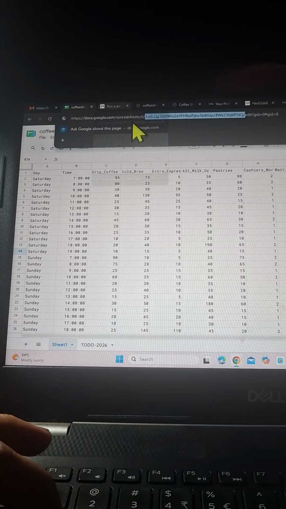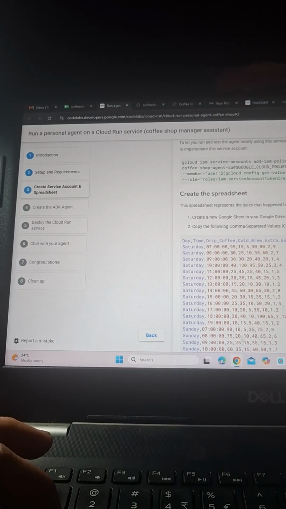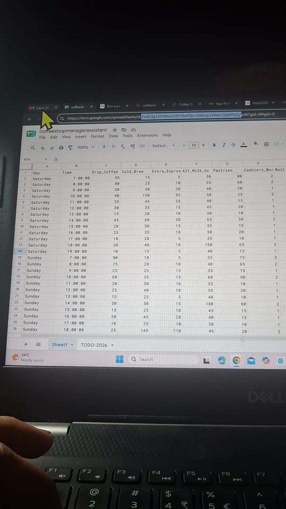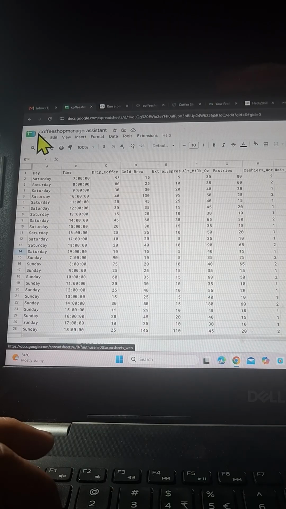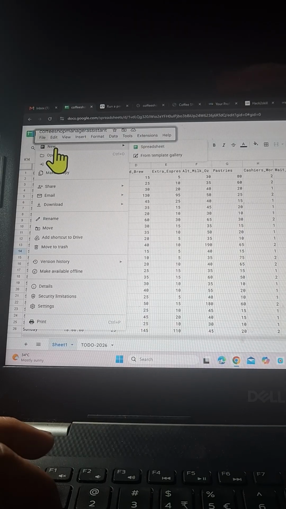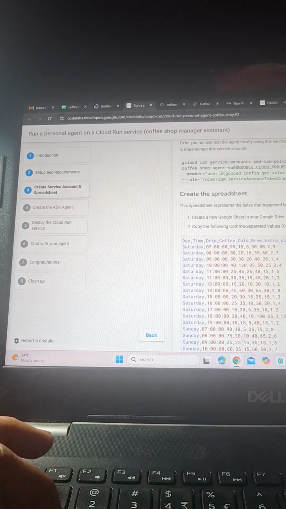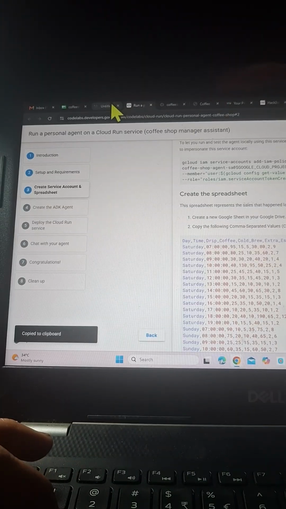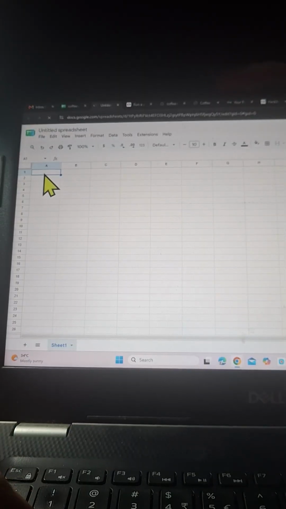So here I can open a new one if you want. So let me open a new one for this specific. I can create file, new spreadsheet. Okay, so let me do that quickly so that we should be able to do that.